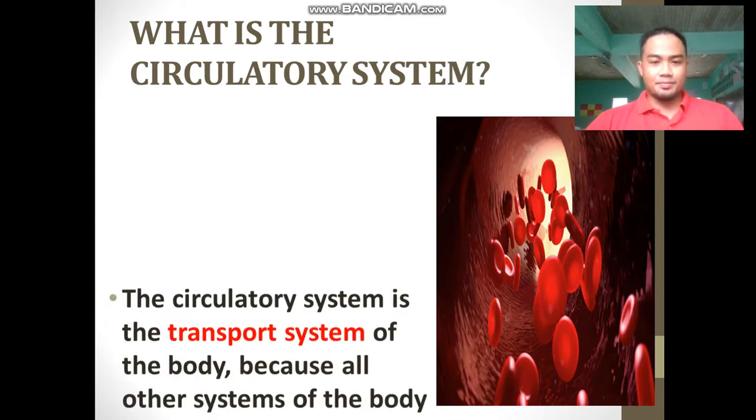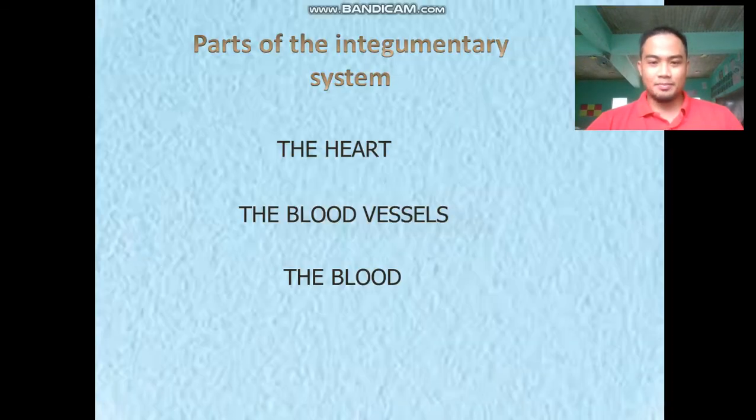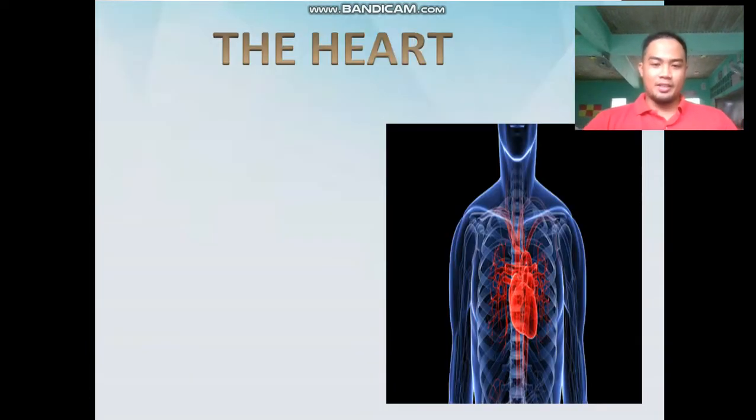The circulatory system is the transport system of the body because all the other systems of the body depend on this system for nourishment, distribution of oxygen, and removal of waste material. Those are the purposes of the circulatory system as a transport system. These are the main parts of the circulatory system: the heart, the blood vessels, and the blood.